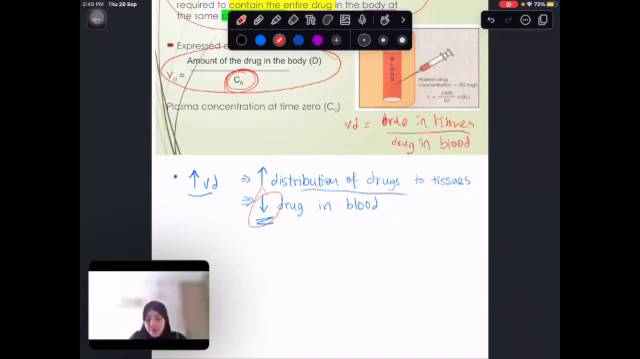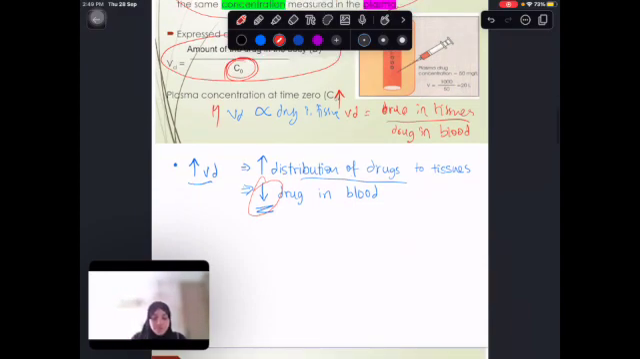Blood. Okay, so here we can see that VD is going to be directly proportional to the drug in the tissues. What does it mean directly proportional? It means if the concentration of the drug in the tissue increases, the VD will increase. The VD will increase. And the VD is also inversely proportional to drug in blood.